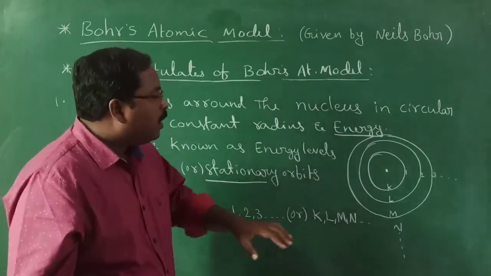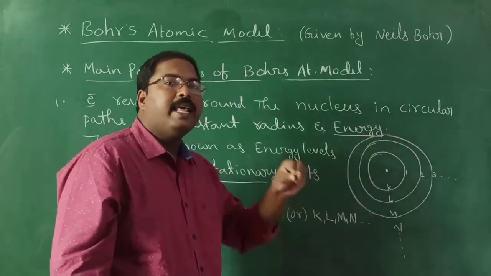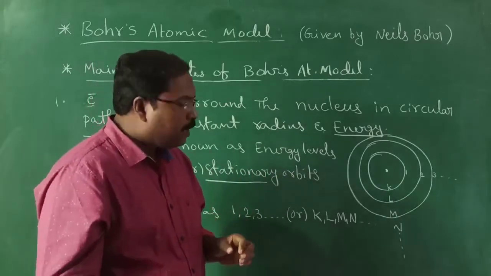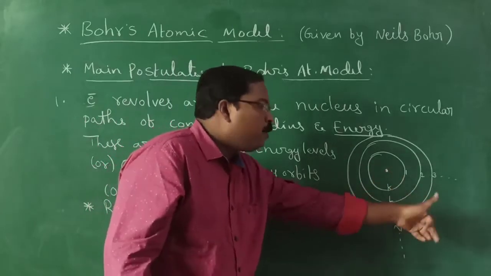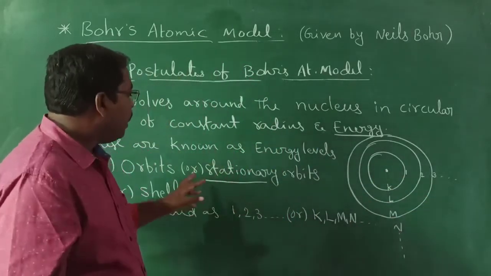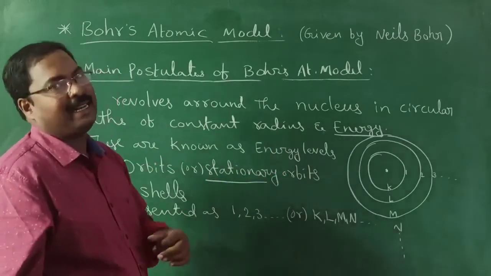When the electron is revolving in a particular orbit, the energy of the electron is fixed, constant. I will write that point also clearly. Now coming to the name of these circular paths, they are named stationary orbits or energy levels, also known as shells.